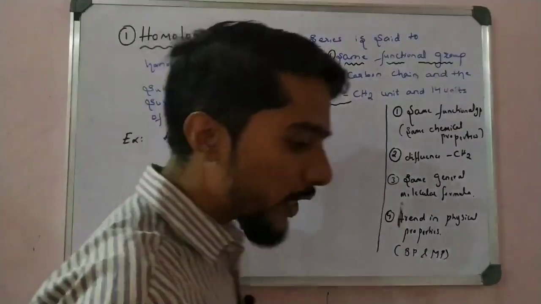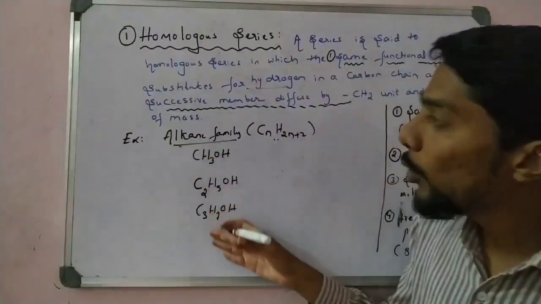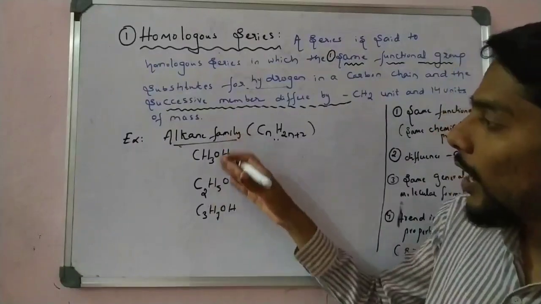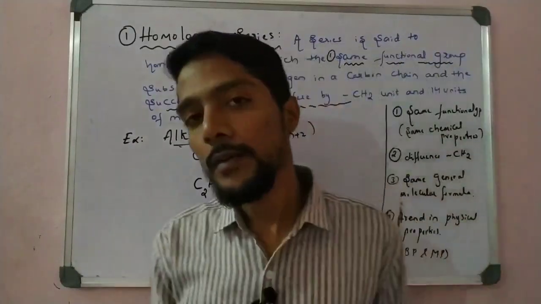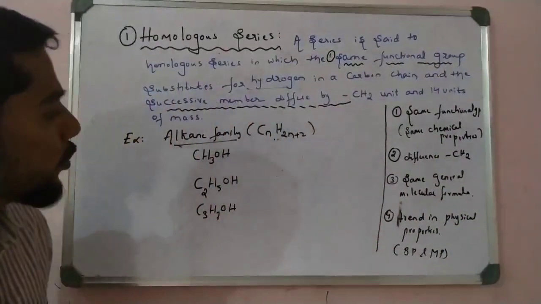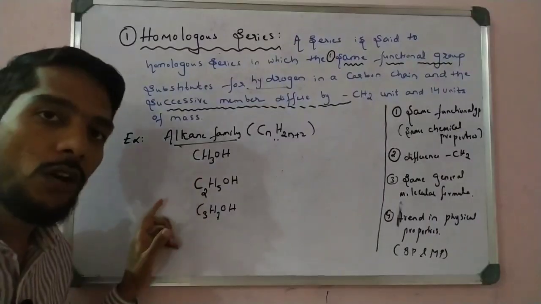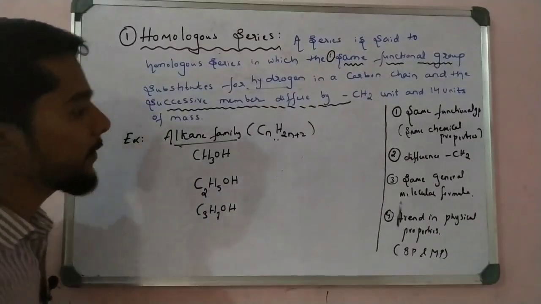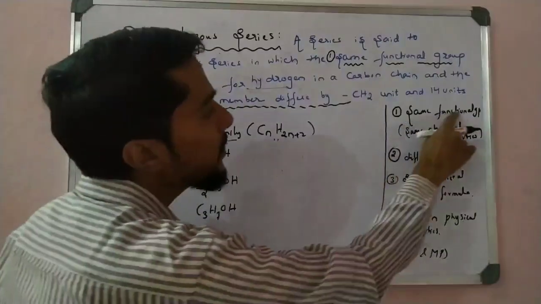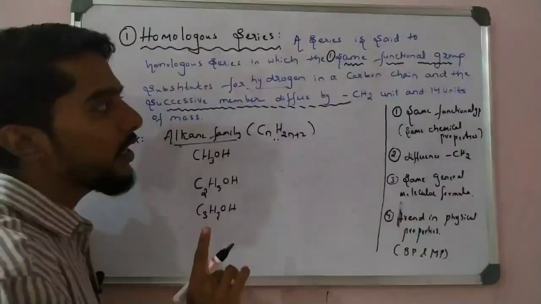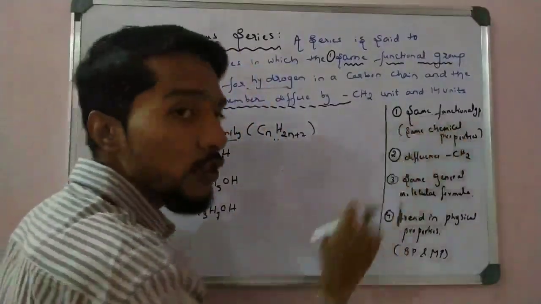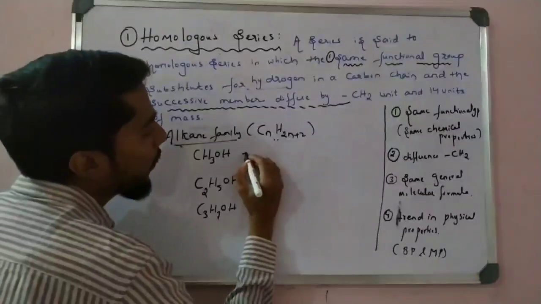Let us see, now check whether this is a homologous series or not. So now we have to take this problem and check whether this is a homologous series, yes or not. So first condition: having the same functional group. The first condition for a homologous series is the same functional group.